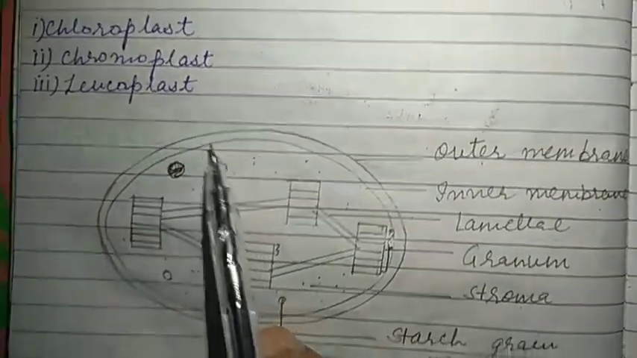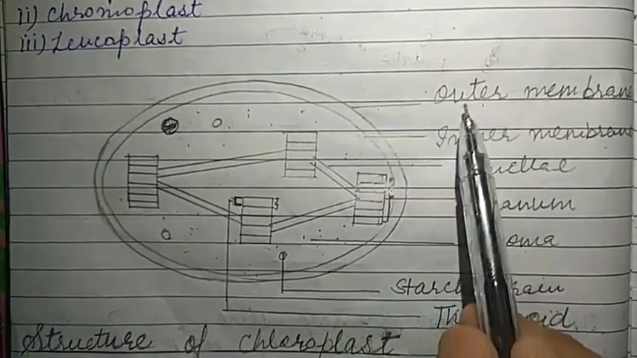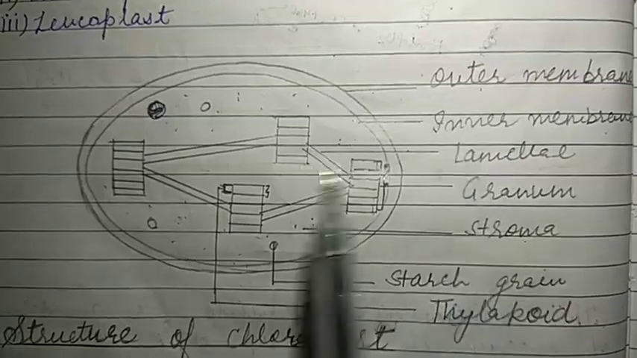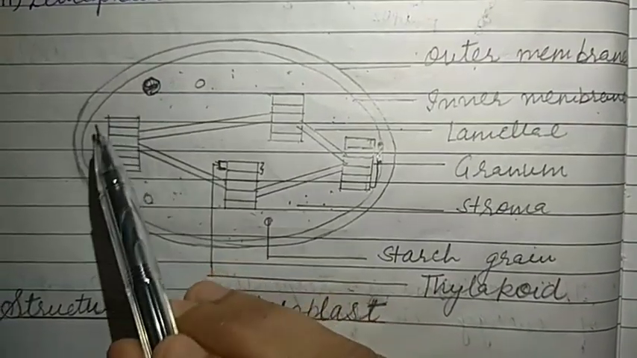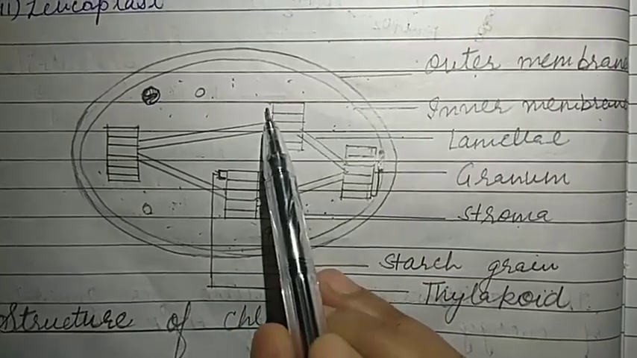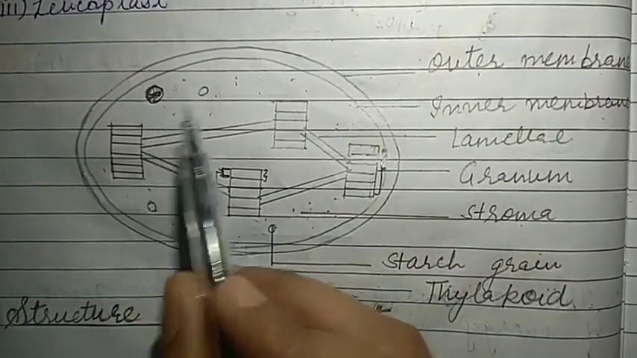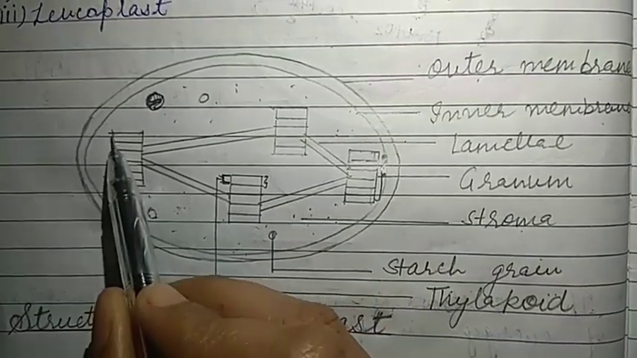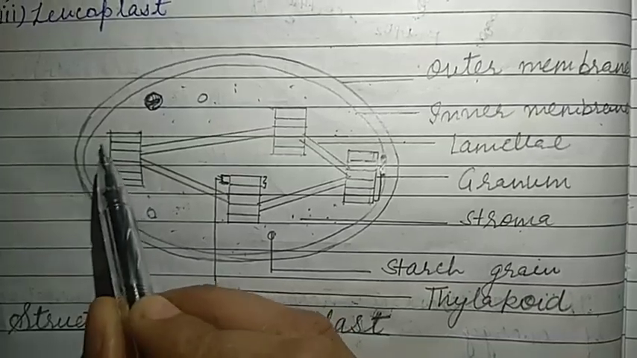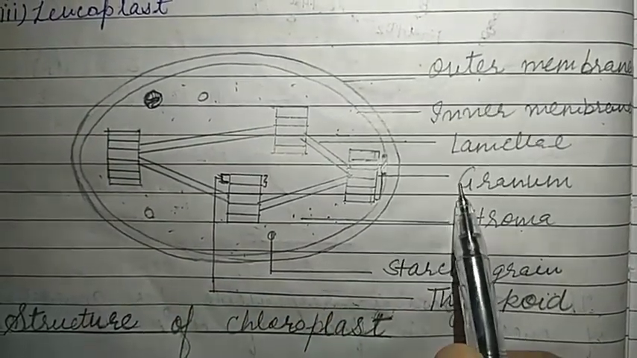The chloroplast is a double membranous structure. Here you can see the first membrane is the outer membrane and the second membrane is the inner membrane. Inside, the liquid or jelly-like substance present in this empty space is known as stroma. In the stroma region, this coin-like structure is present, stacked together and forming a pile, which is known as granum.